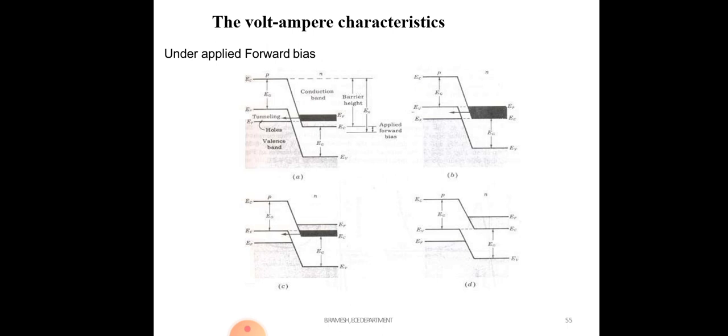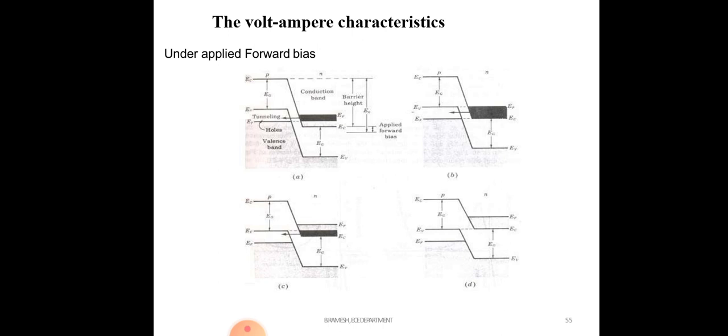So under forward bias there is no tunneling, because the Fermi level increases in the N side and decreases in the P side. That point is called the peak point, where you get the maximum current, and that current is called the peak current.